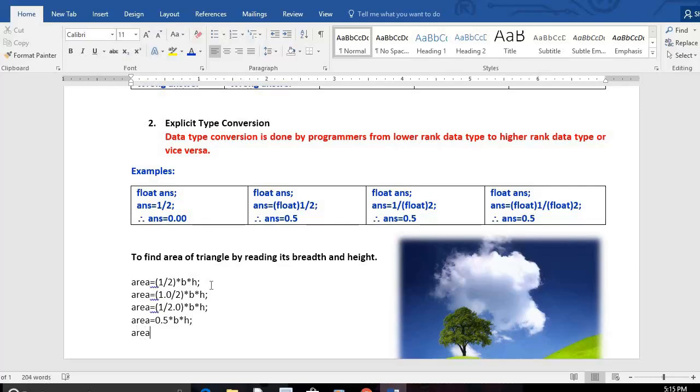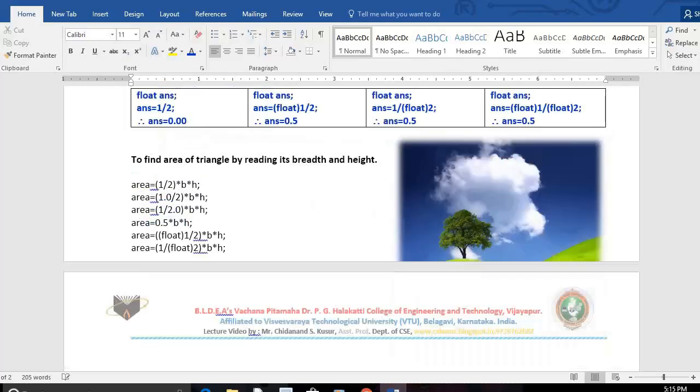One more student writes like this: equal to, in brackets float, then 1 divided by 2, everything in the bracket. This is explicit type conversion. Afterwards I write into B into H. I get the correct result. In another way, area equals 1 divided by, in brackets float, afterwards 2, bracket complete, into B into H. Yes, I get the correct result.